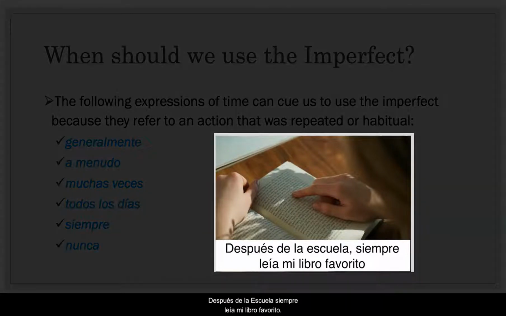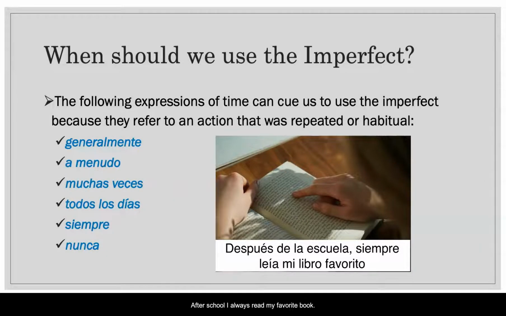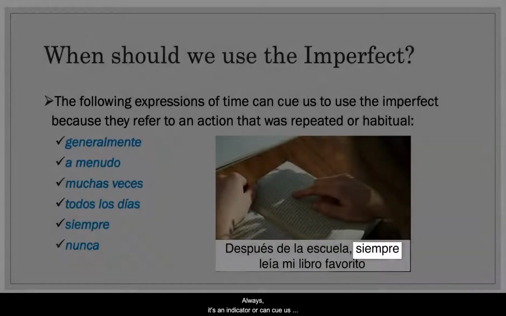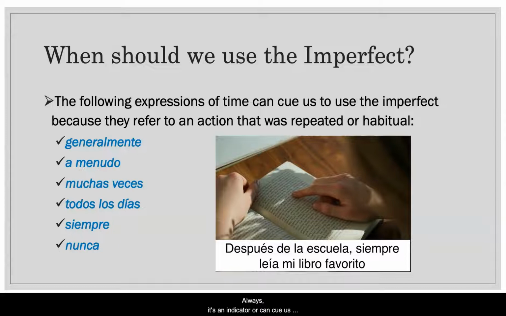So take a look at this example. Después de la escuela, siempre leía mi libro favorito. After school, I always read my favorite book. So the word siempre, always, is an indicator or can cue us that we need to use the imperfect tense because it refers to something that was completed several times in the past.